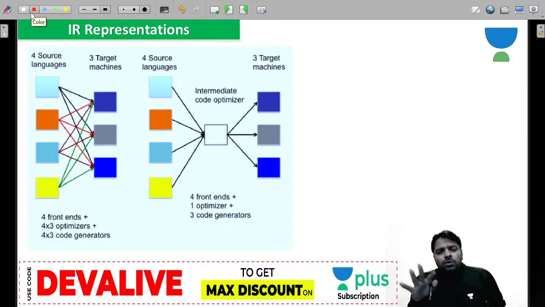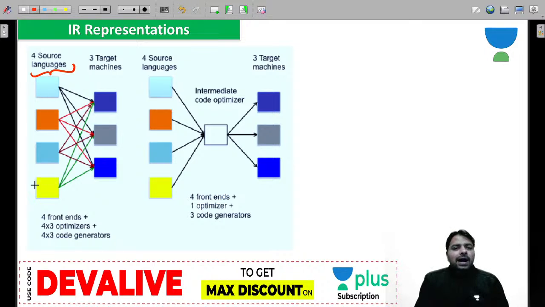Suppose you are going to use, let's say, 4 programming languages, and you want to implement them on 3 different machines. Basically, how many compilers do you require, how many front ends do you require, you know that already, right? So good evening, Satyajit. Let me talk first about how many compilers you require in general. Each one you need to implement on 3 machines, so 3 into 4, total 12 compilers are required.